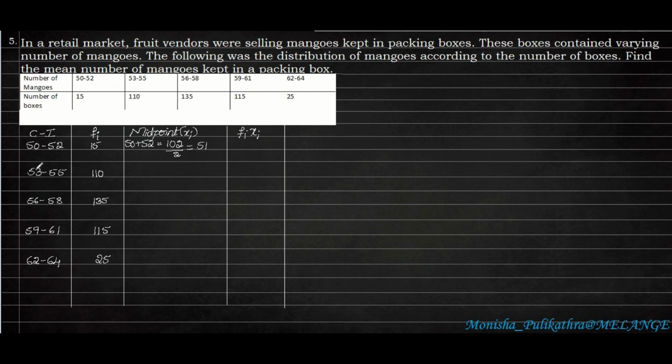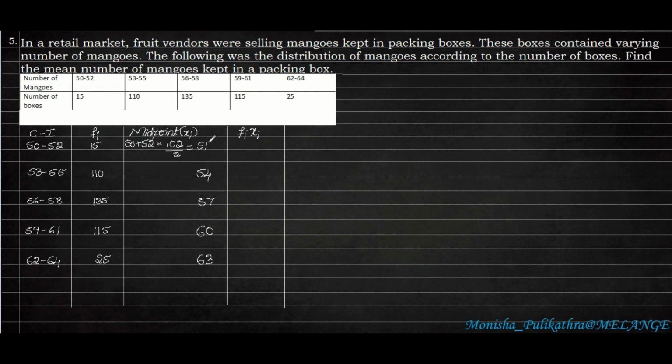Here the center number of 53, 54, 55 is 54. Next 56, 57, 58 gives 57. Next 59, 60, 61 gives 60. Then 62, 63, 64 gives 63. After finding the midpoints, we need to multiply Fi into Xi, that is the frequency and the midpoint.